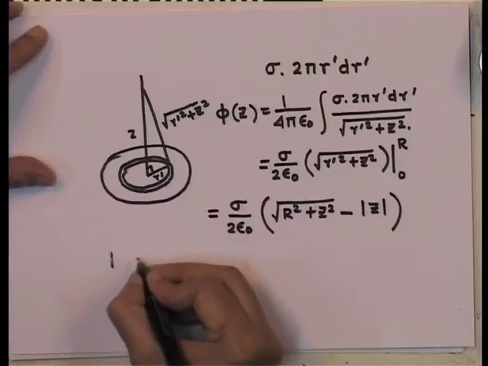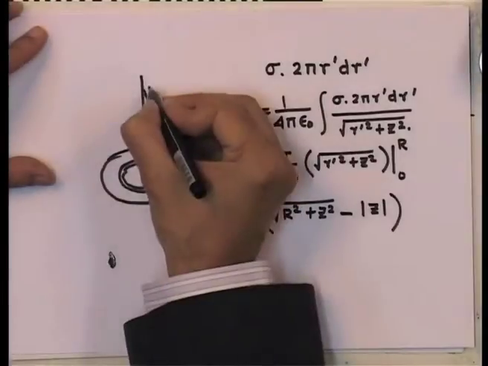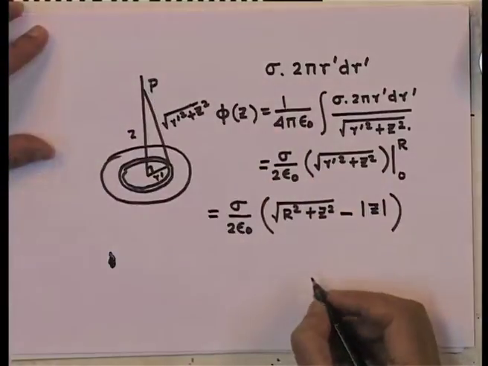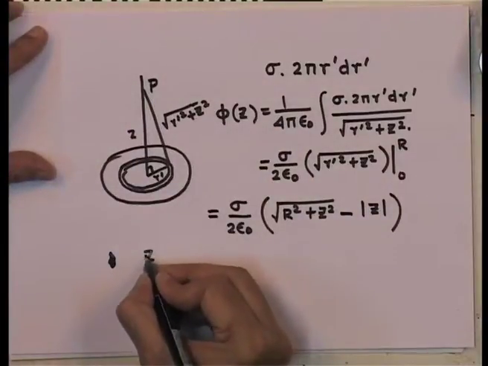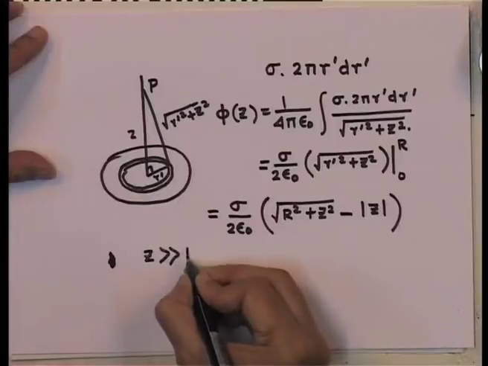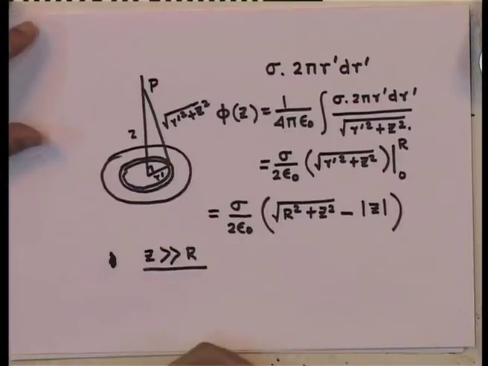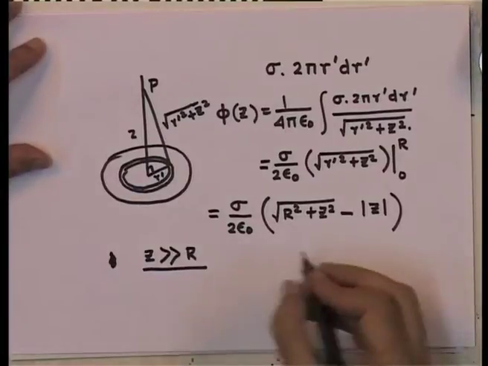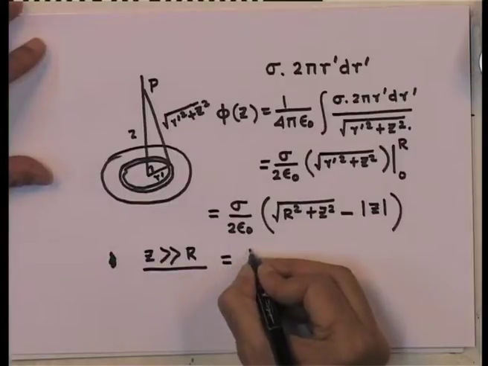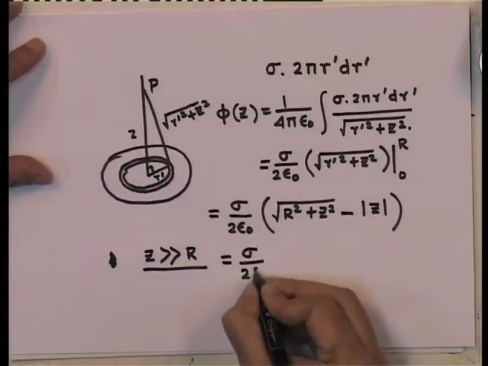Okay. Now, let us take some specific limits. Supposing this point, let us say P, is far away, so that z is much greater than r. If z is much greater than r, I can write sigma by 2 epsilon 0.